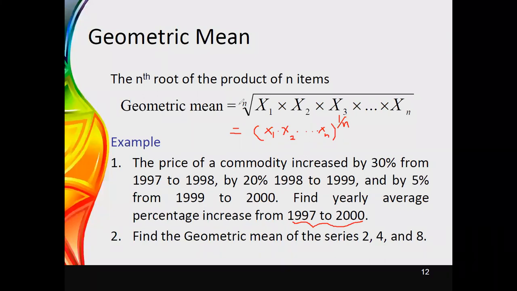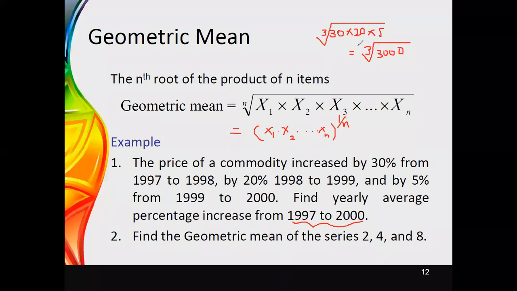prices of a commodity. Then what we can do is, here we need to identify these percentages, therefore it is 30%. Then 30% has to be multiplied with the 20% since it is for the next year, and then this has to be multiplied with 5 since it is the value that we have observed for the third year. Then once you multiply this quantity, you have to consider the third root of this. Then if you do this calculation, you need to get the third root of 3000.